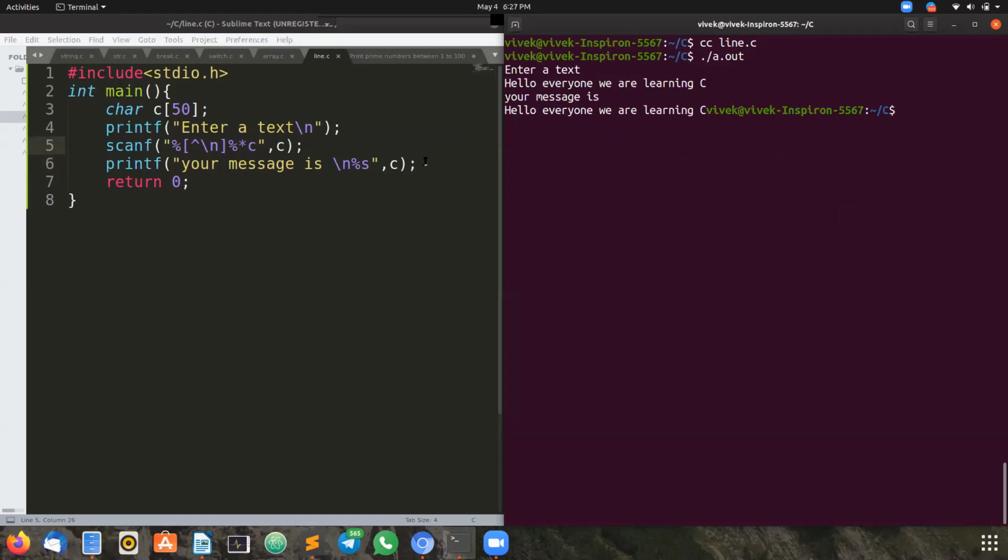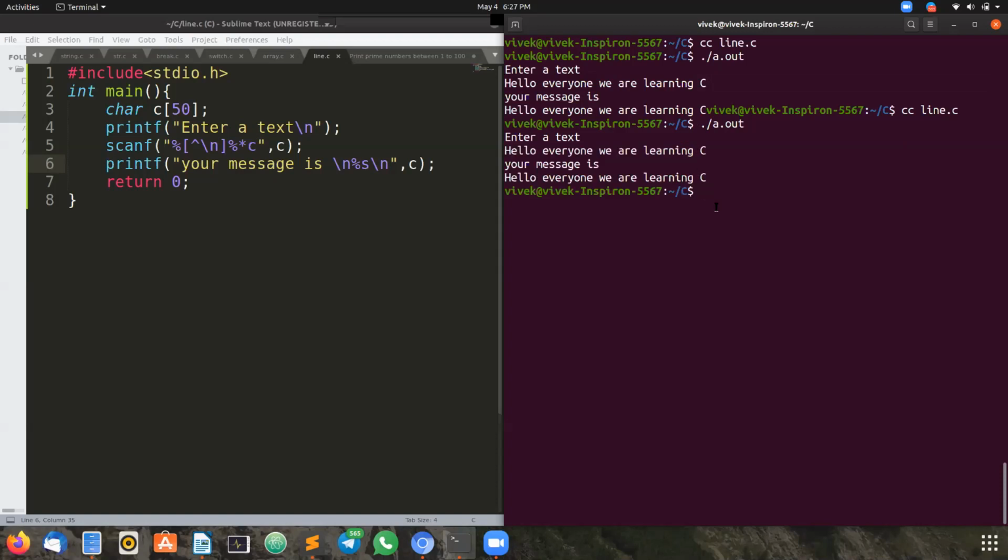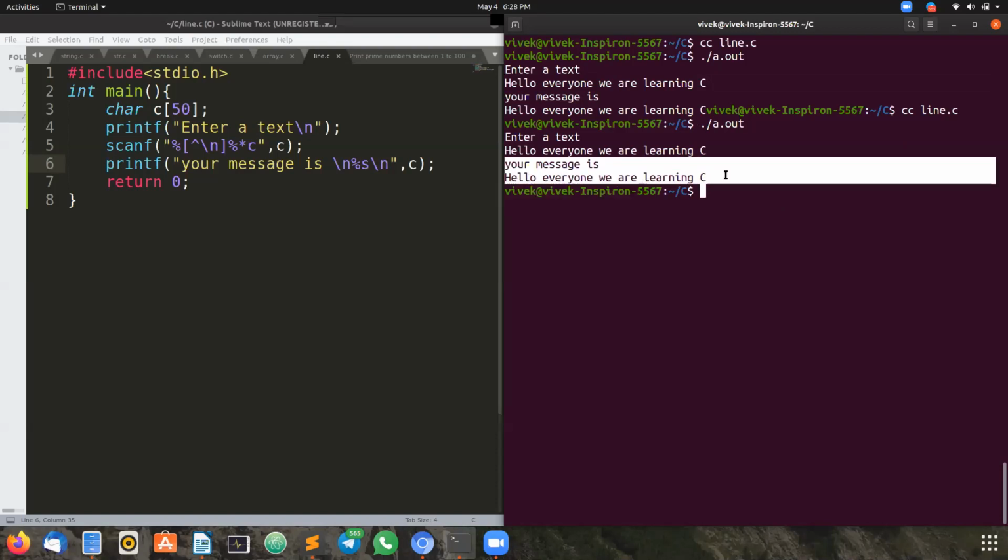See, I did not put a slash in here. Now it will be more clear. Yesterday we did not get this output, today we got it. I have entered the text: Hello everyone, we are learning C. Then we got the output: Your message is, hello everyone, we are learning C.